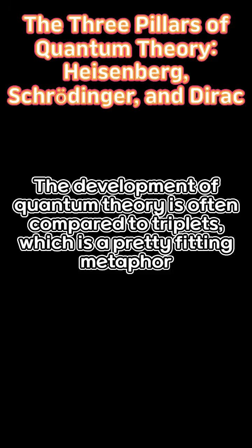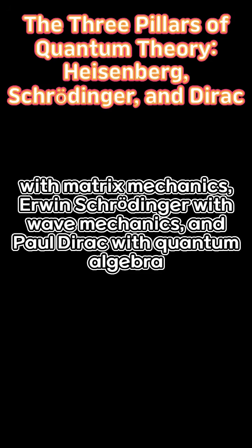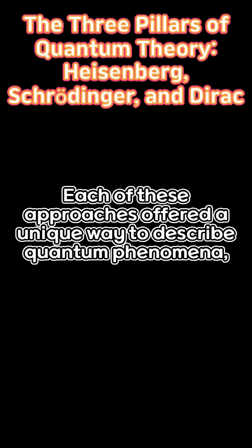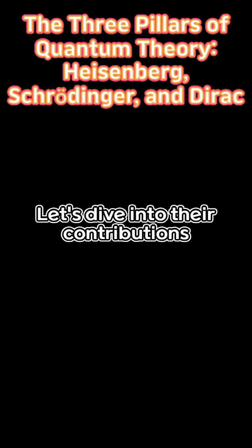The development of quantum theory is often compared to triplets, which is a pretty fitting metaphor. Quantum theory grew through the work of three brilliant scientists: Werner Heisenberg with matrix mechanics, Erwin Schrödinger with wave mechanics, and Paul Dirac with quantum algebra. Each of these approaches offered a unique way to describe quantum phenomena. And later, it was discovered that they were all just different expressions of the same theory. Let's dive into their contributions.